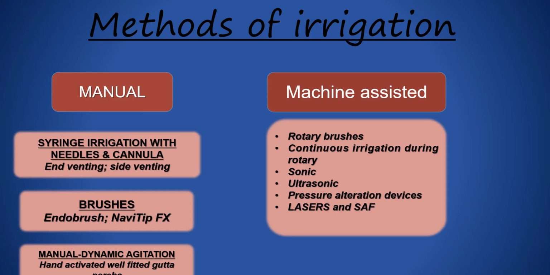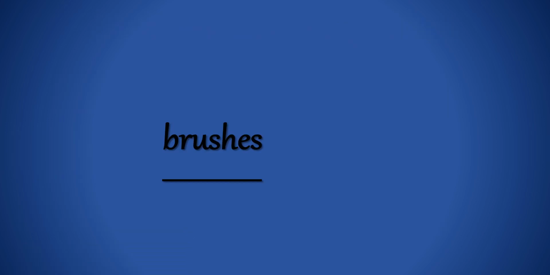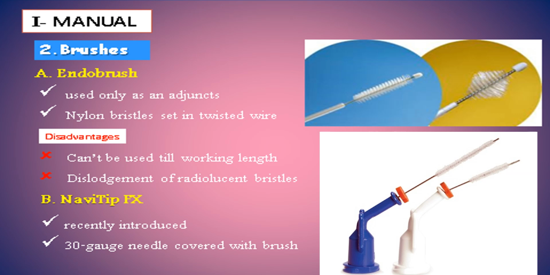Methods of irrigation: manual and machine assisted. Manual includes syringe irrigation with needle and cannula, brushes, and manual dynamic irrigation. Machine assisted includes rotary brushes, sonic, ultrasonic, pressure alteration devices, lasers, and SAF brushes. Brushes: the Endo brush is used only as an adjunct, with nylon bristles set in twisted wires. Disadvantages: cannot be used up to working length, and dislodged radiolucent bristles.